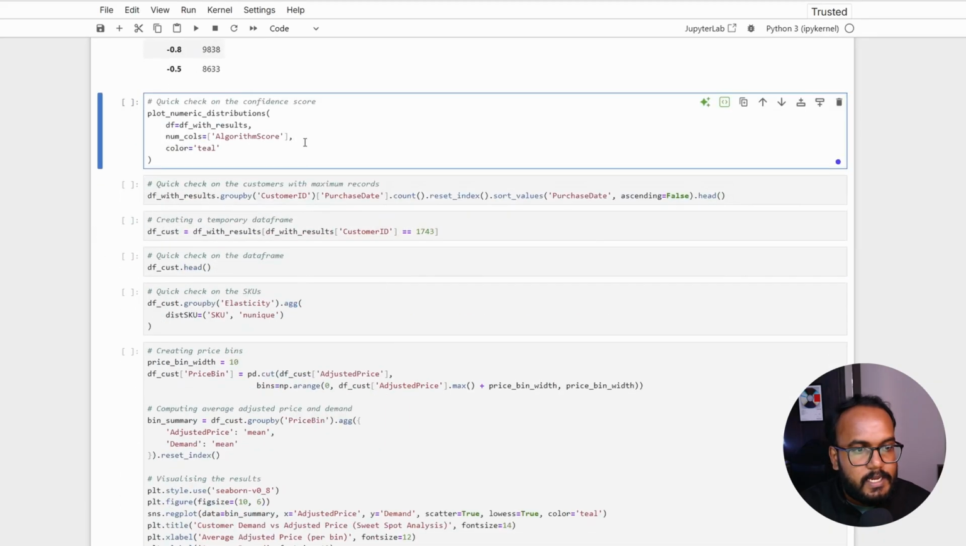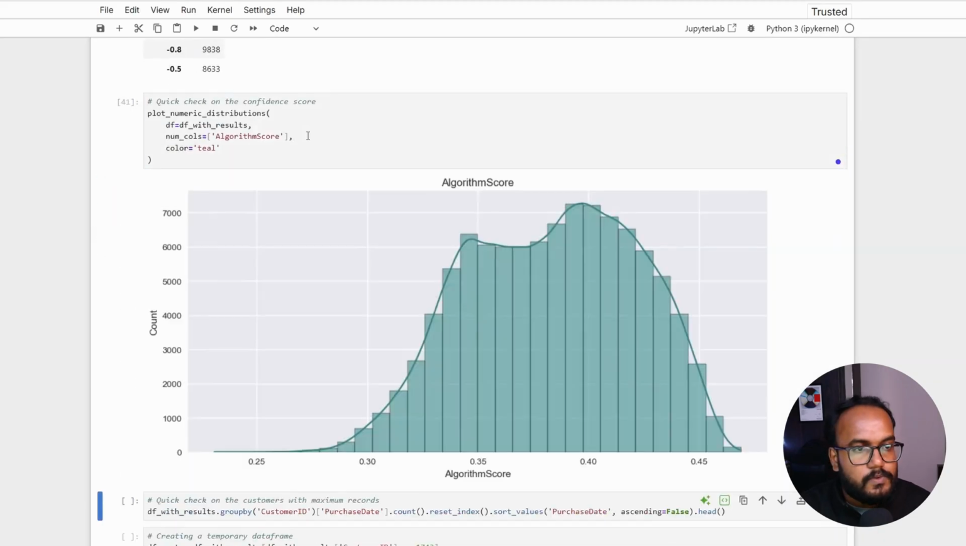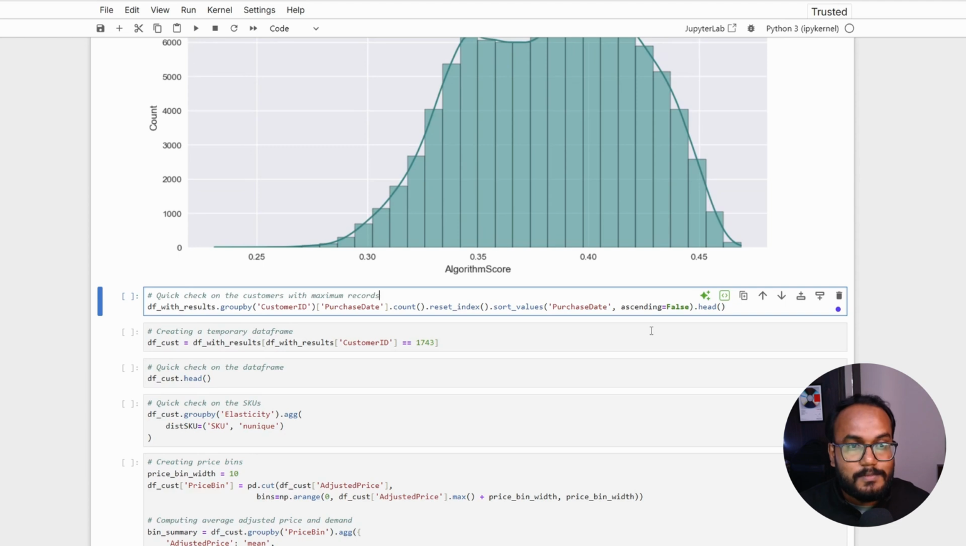So let's quickly check the distribution of the score itself. Here you can see there is a very good distribution between 0.35 and 0.45, around 0.4, that is 40% confidence level that the algorithm can throw for the data that we have. So this distribution varies with respect to the data and different sorts of SKUs, different sorts of base prices that you have. I wanted to check for at least one customer to see how the base price and adjusted price for the SKUs are actually changing based on all this algorithm and calculations.